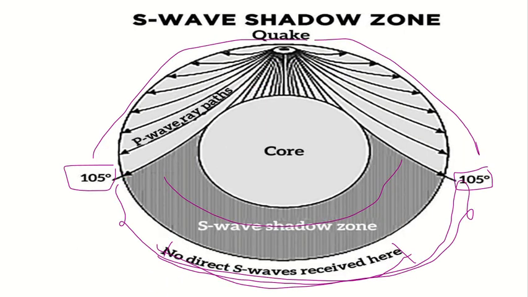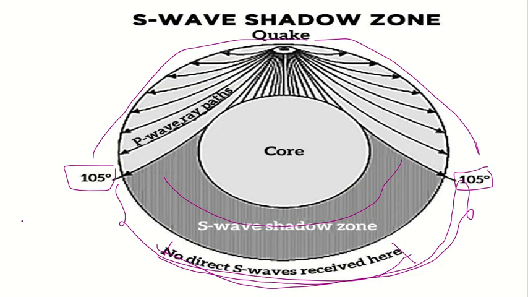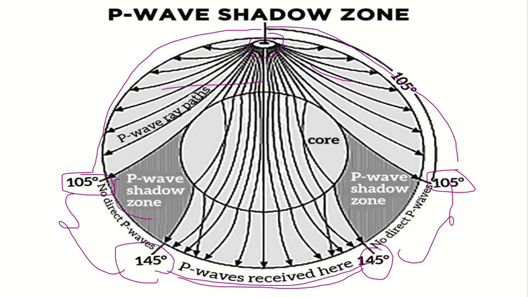Okay, understand? Next: the shadow zone of S waves is much larger than that of P waves, also shown in the figure. This is the area of the shadow zone of S waves, much larger than the shadow zone of P waves.